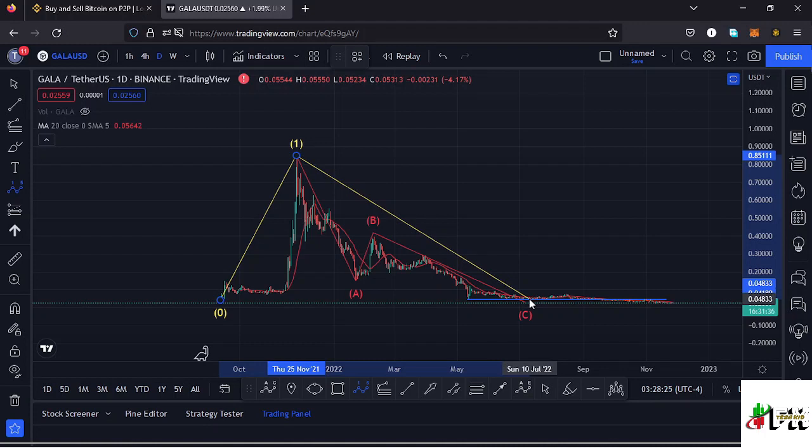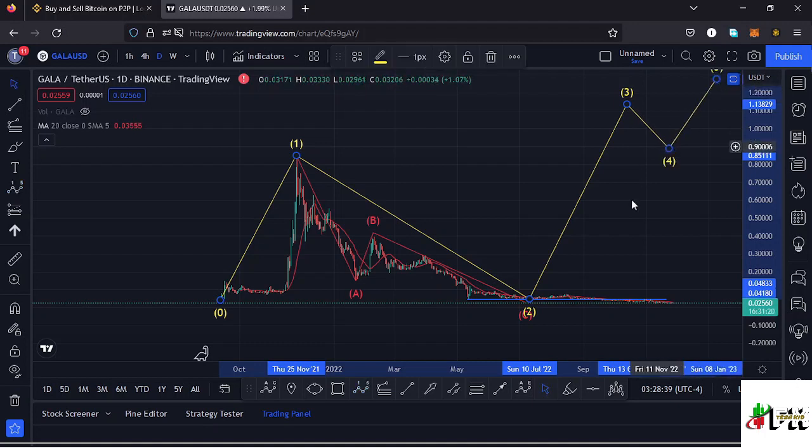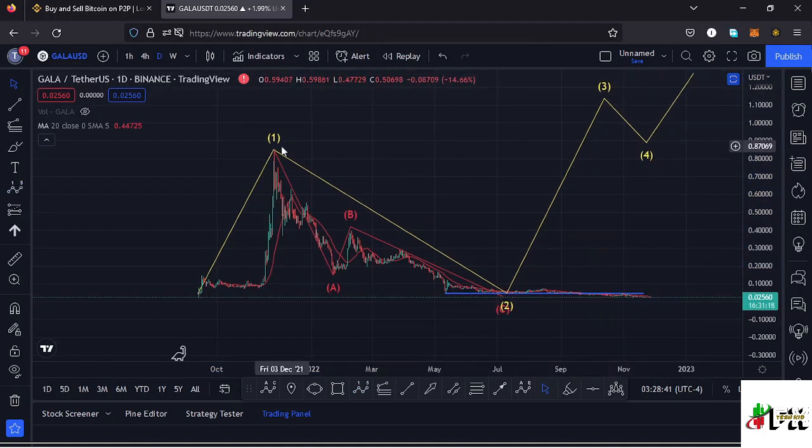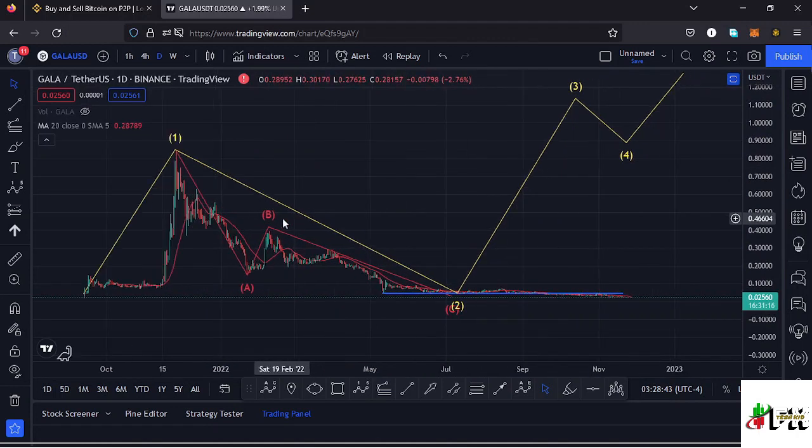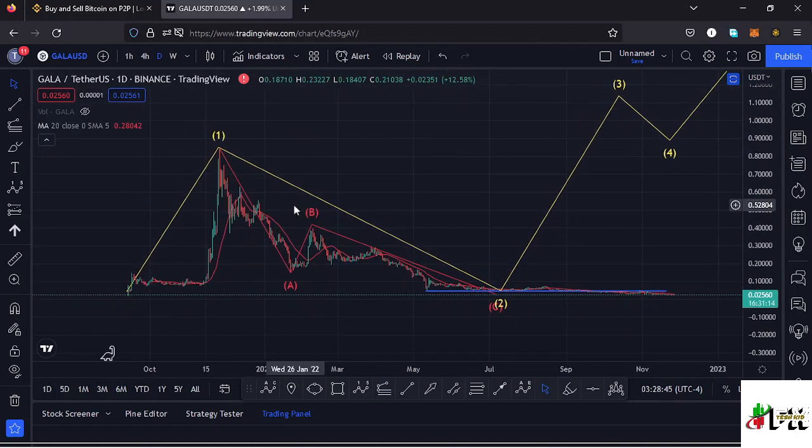and there are chances that we might have seen the low for this higher Elliott wave count 2, and after seeing the low for that higher Elliott wave count 2, whatever we expect next is a movement to the upper side in the formation of a higher Elliott wave count 3, then expect a wave 4, and then continue pushing higher in a wave 5. And within a wave 2, which is a corrective wave, we also expected to see an ABC corrective movement, and that is what we have been seeing here from the time we got to an all-time high in this corrective structure, which has now taken us back to around the $0.023 mark.